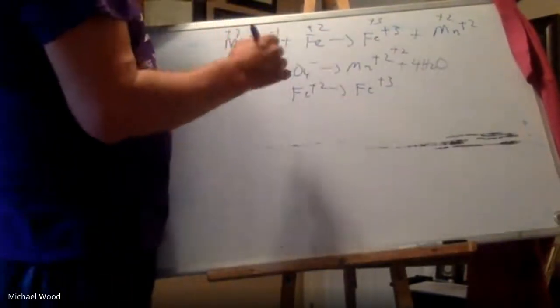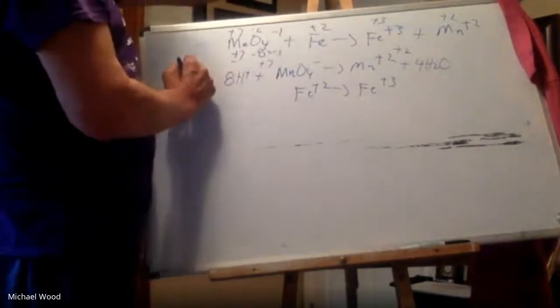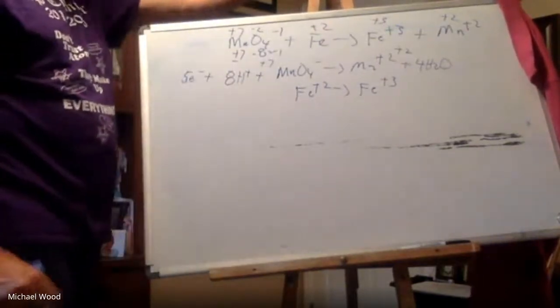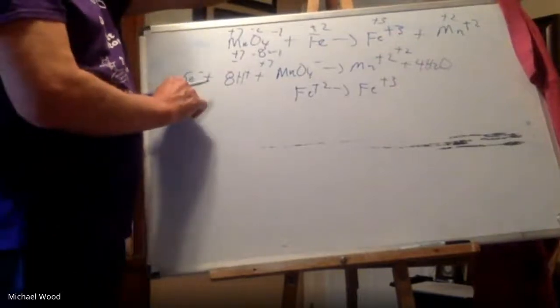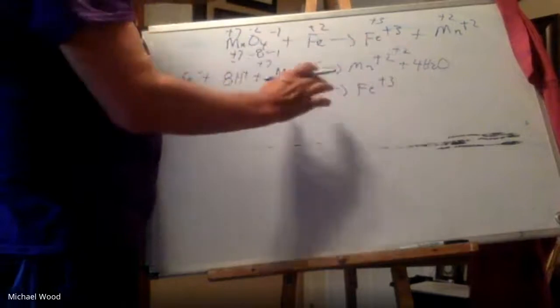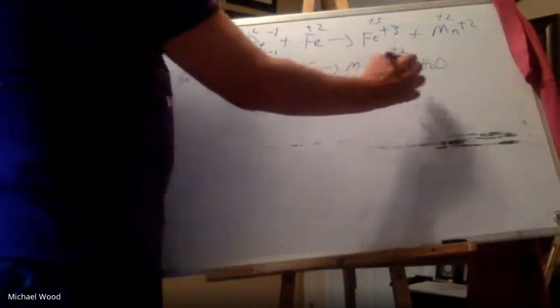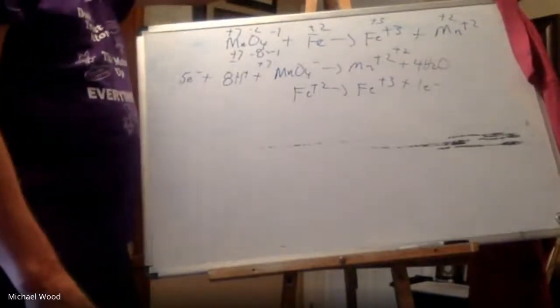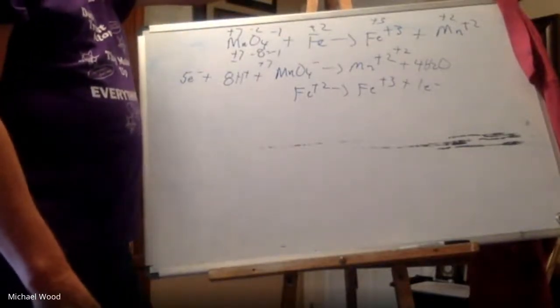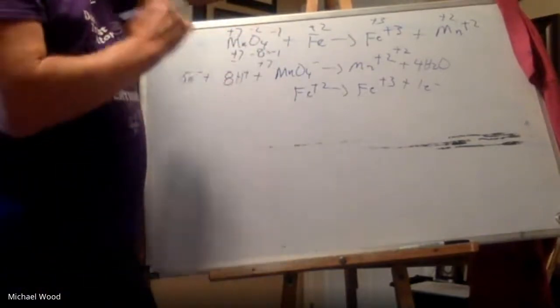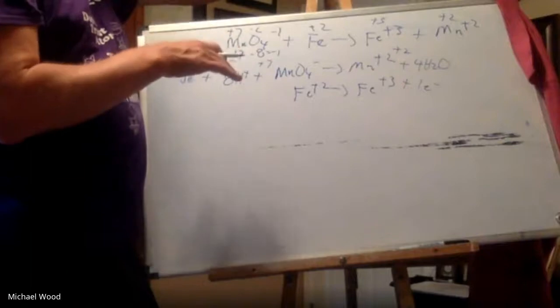So to get the charge equal, and remember electrons are negative, 5 electrons. So now I have 5 negatives and 7 positives, so I have positive 2. Now here it's positive 2 and positive 3, so I'm going to write 1 electron there. And again, that's always the step that I kind of make a mistake on, is balancing the charge. So I did the half reactions. I balanced all the elements other than O and H.